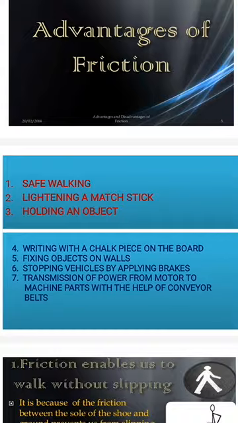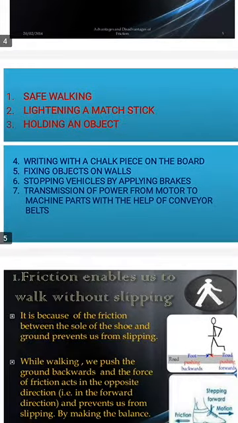Lighting a matchstick. A matchstick can light up due to the friction between the surface of the matchbox and the matchstick. Holding an object. One of the advantages of friction is that we can hold objects by hand.